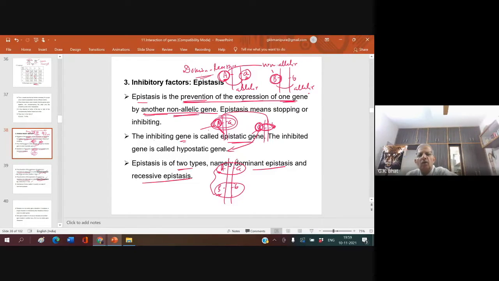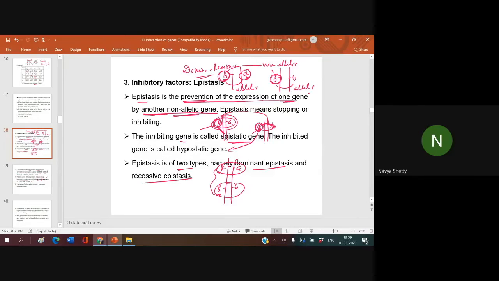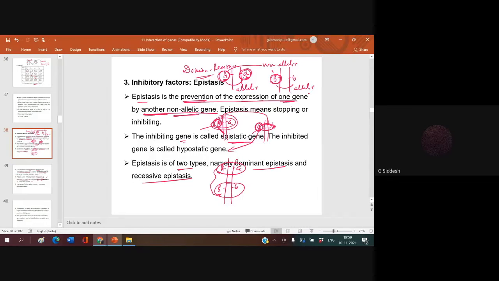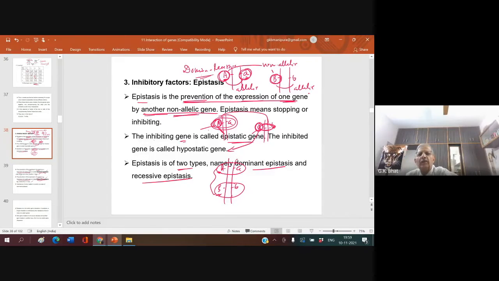Now, if this dominant allele suppresses this allele, what is it called? Dominant epistasis. If this allele prevents this allele from expressing, what is it called? Recessive epistasis. But if this allele has to suppress this one, who should not be there?